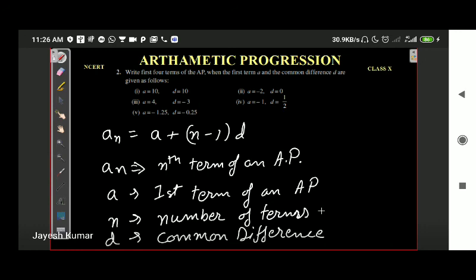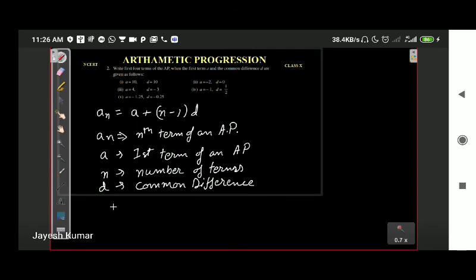Let's discuss what n, the number of terms, is. Let's revise the earlier example that we took. We took the natural numbers 1, 2, 3, 4, 5, and so on, and I told you that this is an AP. Here 1 is the first term, 2 is the second term, 3 is the third term, 4 is the fourth term.